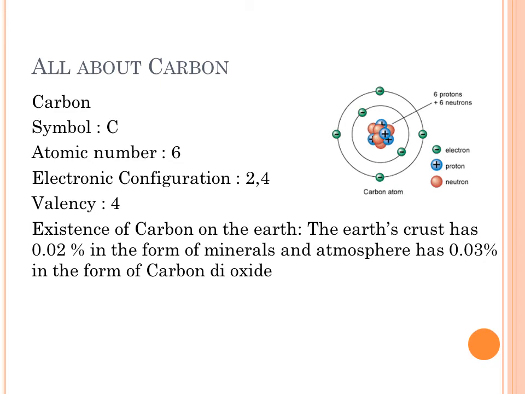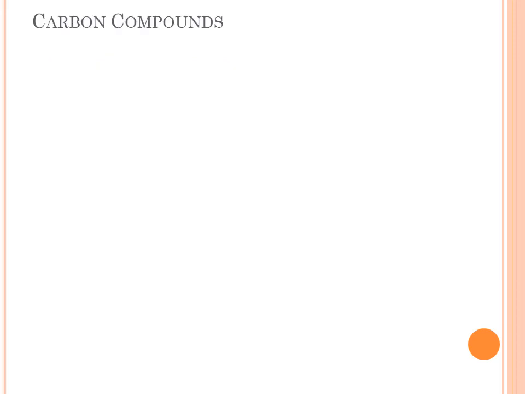But its percentage in the form of minerals in the Earth's crust is just 0.02%, and its percentage in the atmosphere is only 0.03% in the form of carbon dioxide. Despite existing in such a small percentage, this non-metal carbon is very important to us both in elemental form as well as in compound form.